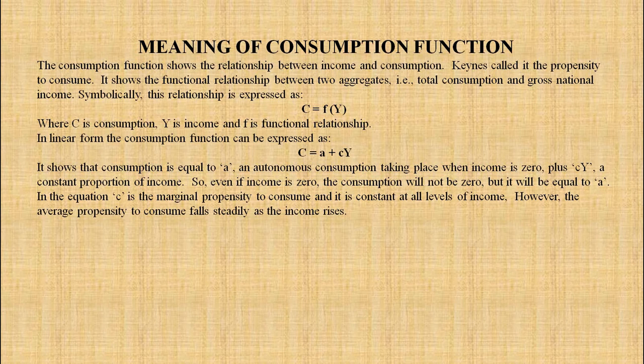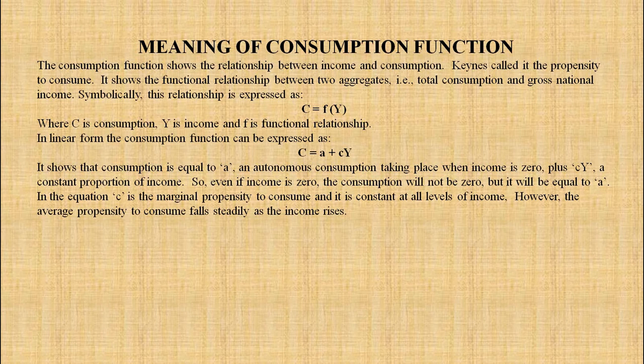The consumption function shows the relationship between income and consumption. Keynes called it the propensity to consume. It shows the functional relationship between two aggregates. Which are the two aggregates? Total consumption and gross national income. Symbolically, this relationship is expressed as C = f(Y), where C is consumption, Y is income, and f is a functional relationship.